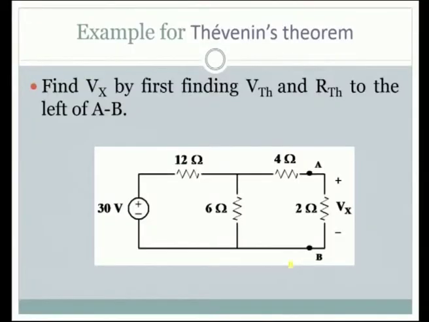Have a look at this. Find the value Vx by first finding the Vth and Rth to the left of AB. This is an example sum. See, here we want to find out what is the voltage drop across the 2 ohm. Even without using the Thevenin theorem, by using Ohm's law and the current branching that is done at this point, we will be able to solve this.